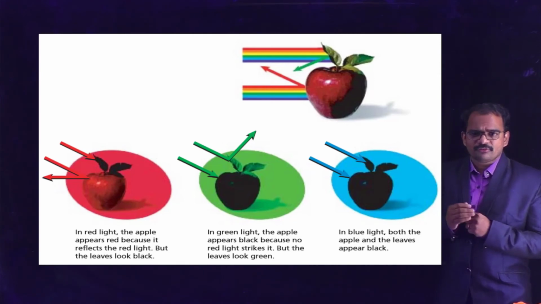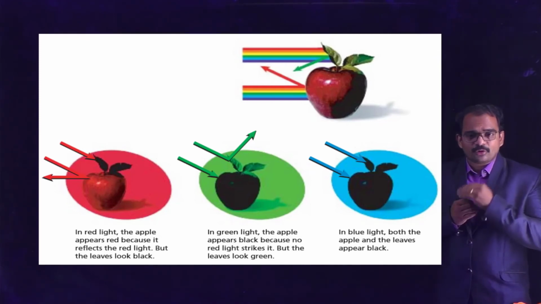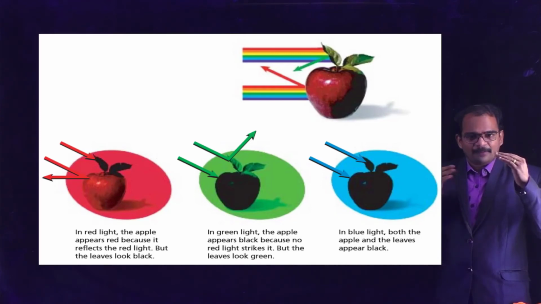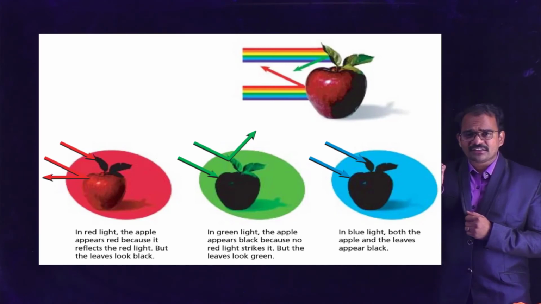Now instead of a VIBGYOR or a white light, let's pass the red light onto this apple and leaf combination. Now what happens? Since it is a red light, the apple will not absorb the red light, so the apple can only reflect the red light. The apple looks red in color. But the leaves are not capable of reflecting the red color because leaves absorb the red color, and that is why leaves cannot reflect green color. And that is the reason the leaves will appear black in color.